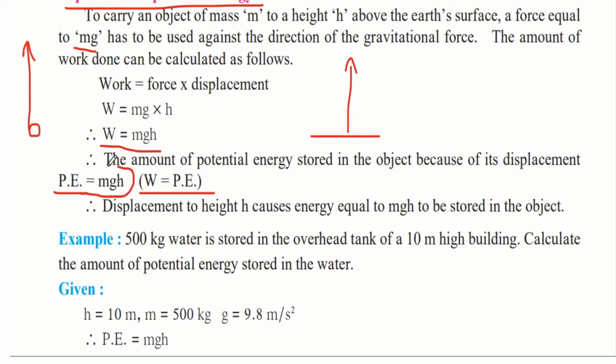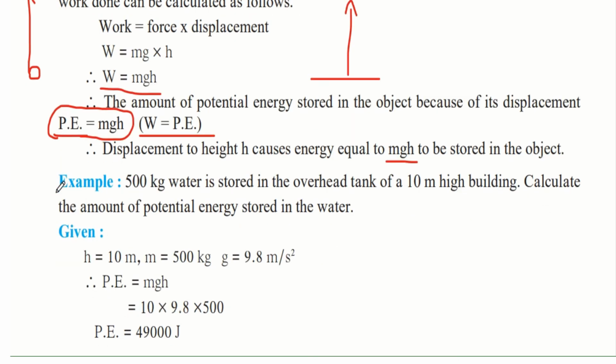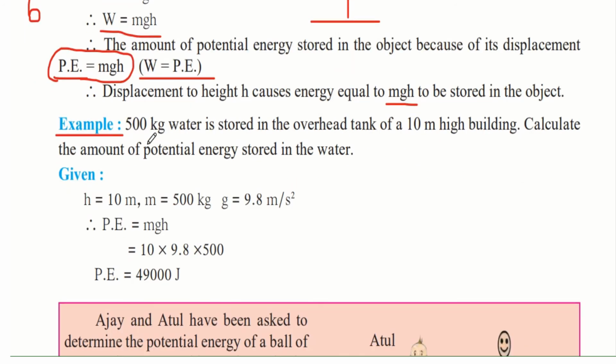So now we got the formula for potential energy, and that is mgh, where m is the mass of the object, g is the gravitational force, and h is the height above the earth's surface till where you have taken the object. Therefore, we concluded that the displacement of height h causes energy equal to mgh to be stored in the object. Now let us solve an example to make sure that we understood this topic.